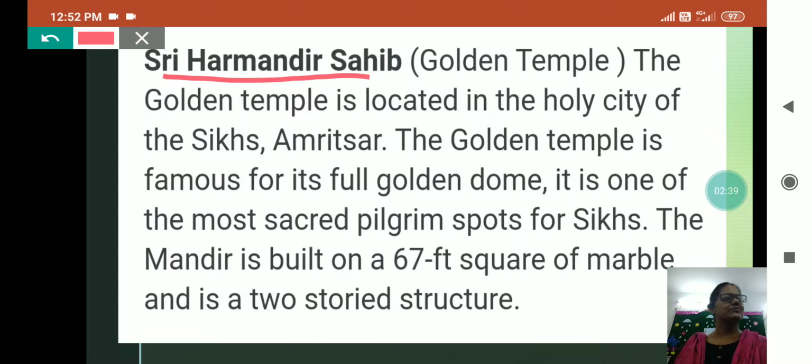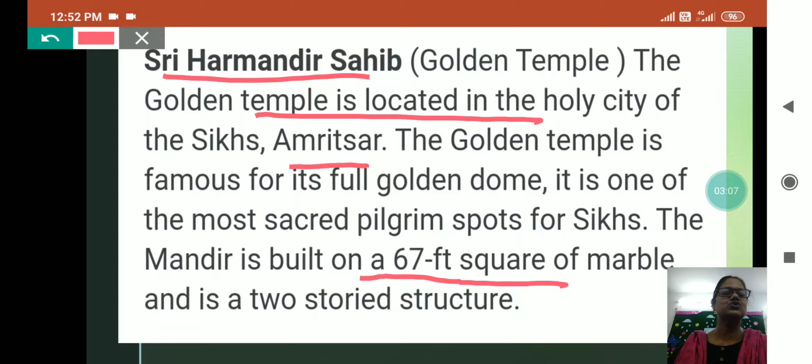Sri Harmandir Sahib means Golden Temple is also known by this name. The Golden Temple is located in the holy city of Sikhs, and that is Amritsar. Amritsar is the holy city of Sikhs because here the Golden Temple is located. The Golden Temple is famous for its full golden dome. It is one of the most sacred pilgrim spots for Sikhs. The mandir is built on a 67-foot square of marble and is a 2-storied structure.